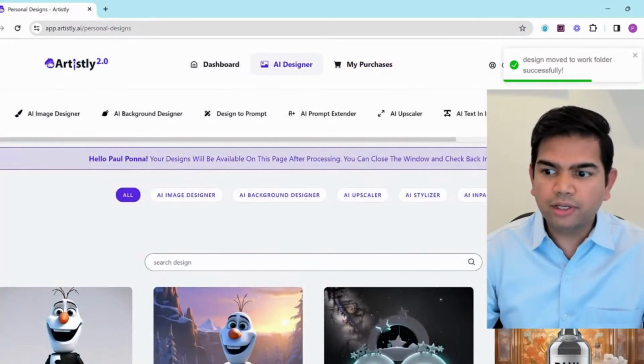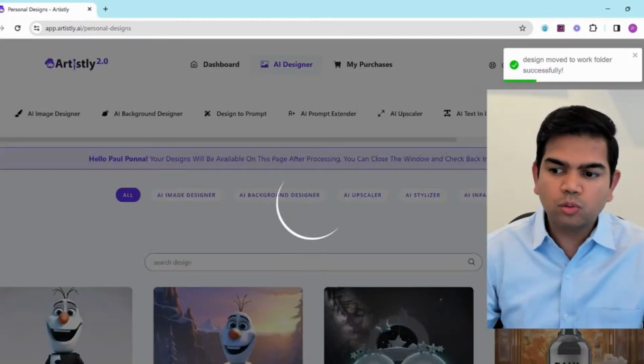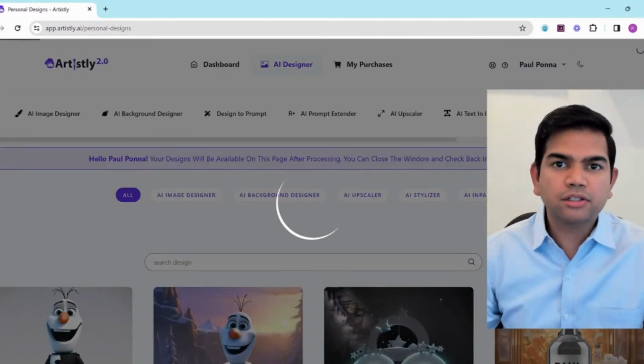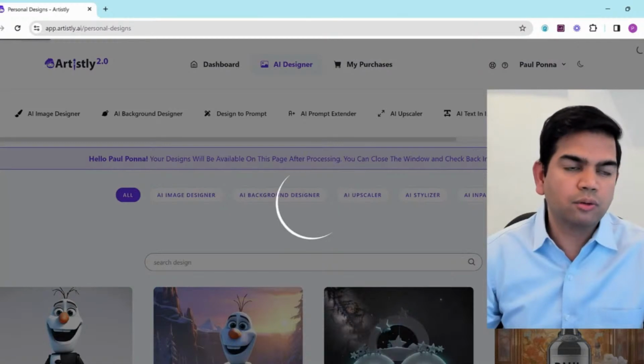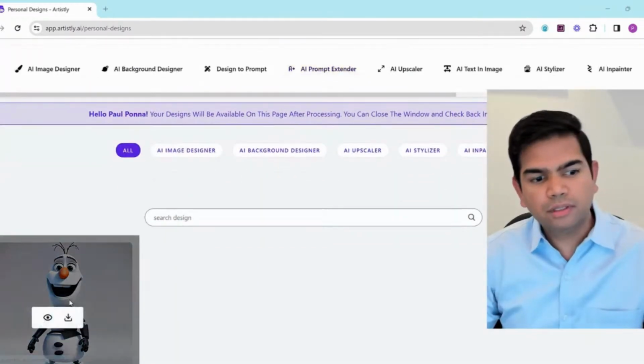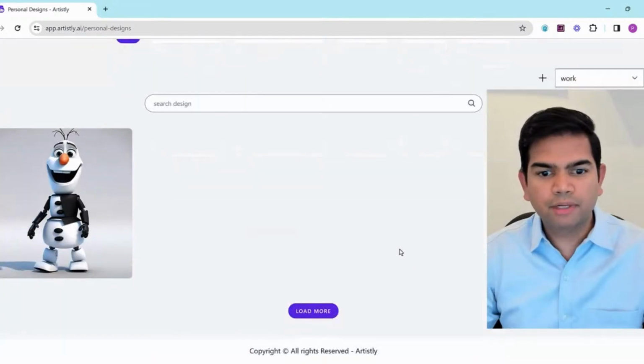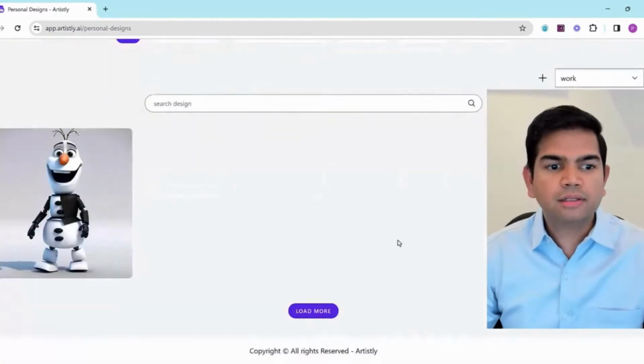So say, for example, if I go into all folders and I click on the work folder, then it's basically going to show this image, which is in that work folder in particular. And you can sort out the folders this way. There you go. In the work folder, I have this showing up and nothing else. So this is how you can segment your images.